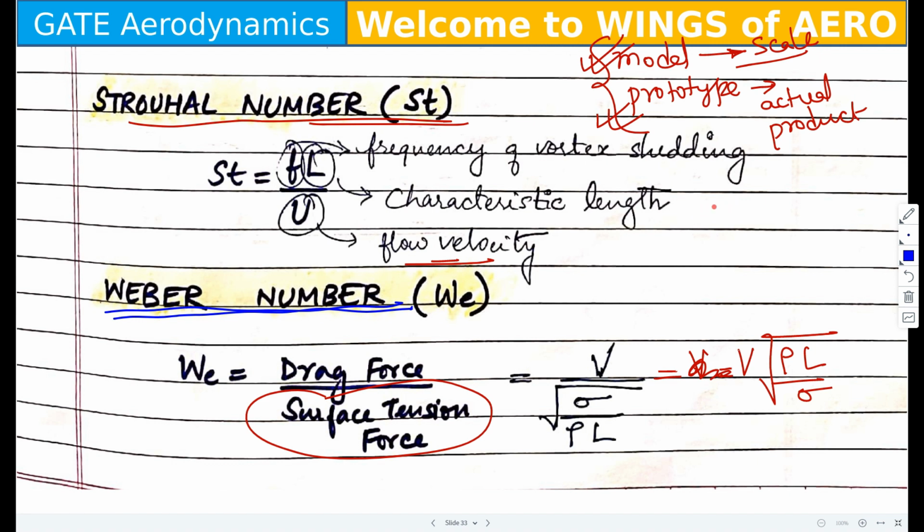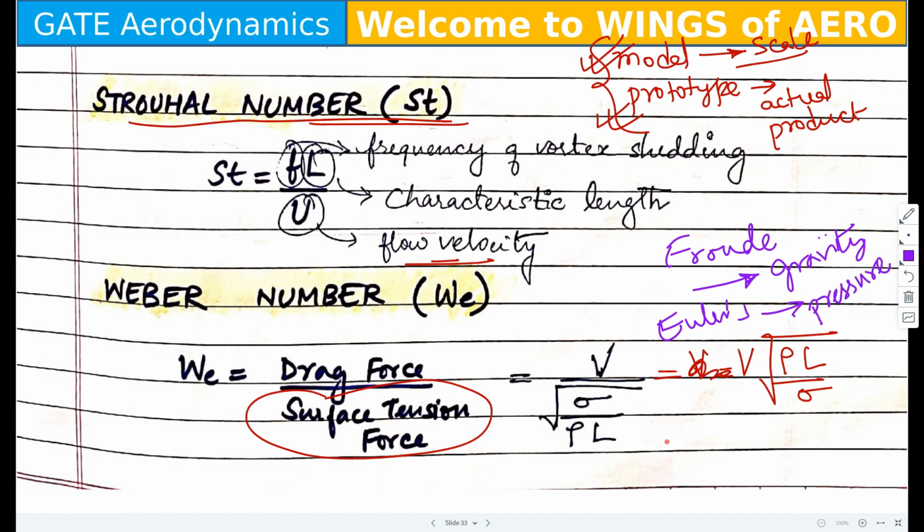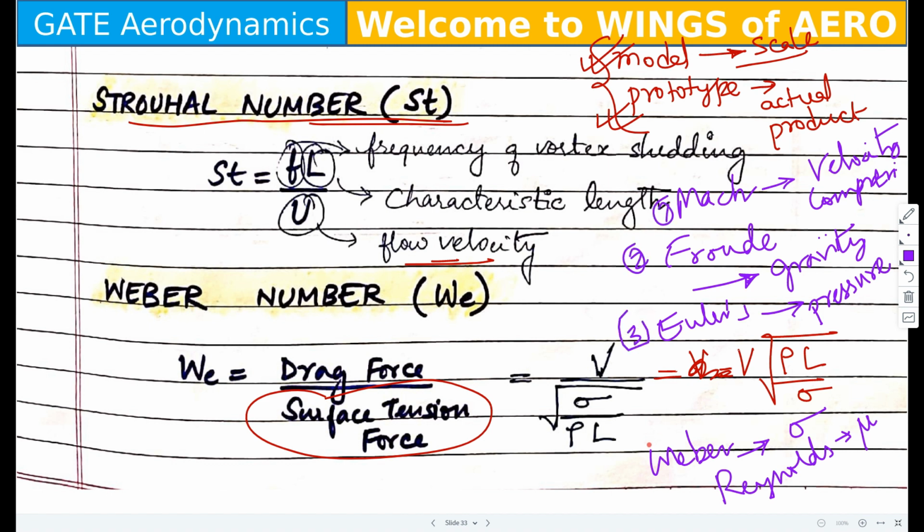I'm writing this for the recap. The Froude number is based on gravity, Euler's is based on pressure, and Weber is based on surface tension, which we write as sigma. Then we have the Reynolds number, based on mu, the viscosity, and the next one is the Mach number, which is the effect of velocity or compressibility. Remember these five important numbers.